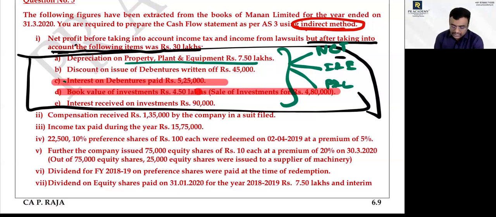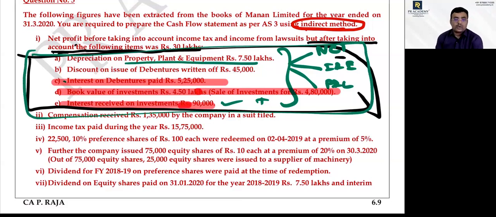Interest and dividend, interest received on investment: what do we do here? In operating activity, less it. Reduce it, since the profit is already included. In the respective investing activity, add it. I hope many students will have confusion with respect to adjustments. Now I hope you're clear. Yes, sir.